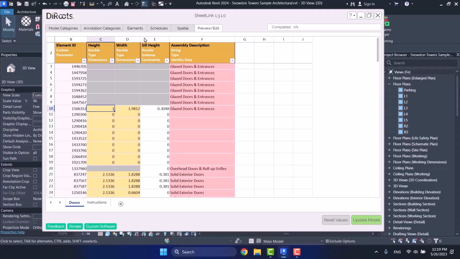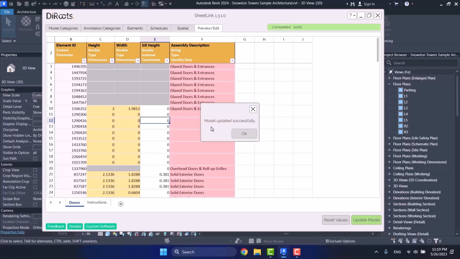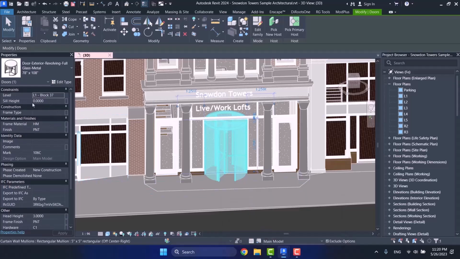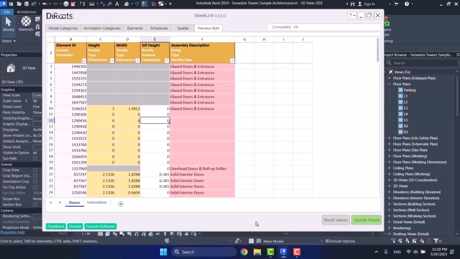Now for its instance. Because seal height is in the instance part, the white one, I don't want it to have seal height. I want it here to be 0. Here I type 0. Then again choose Update Model. There is a message. I choose OK. I choose the door and as you see, its seal height has changed to 0. As easily as that. So some changes that you have in mind, you can make into these parameters that we have here. Then choose Update Model. And those changes are also made in your model.